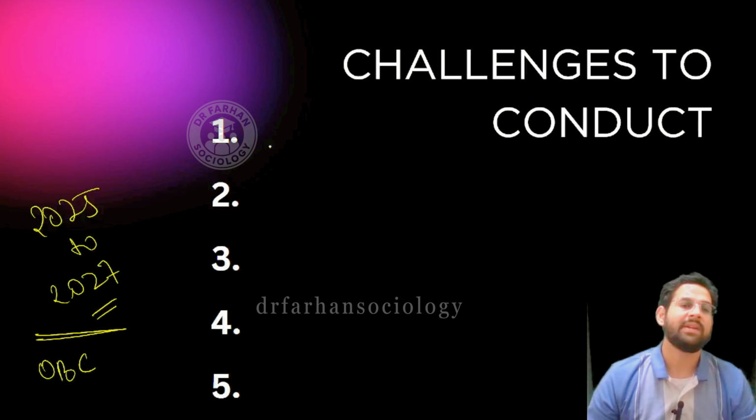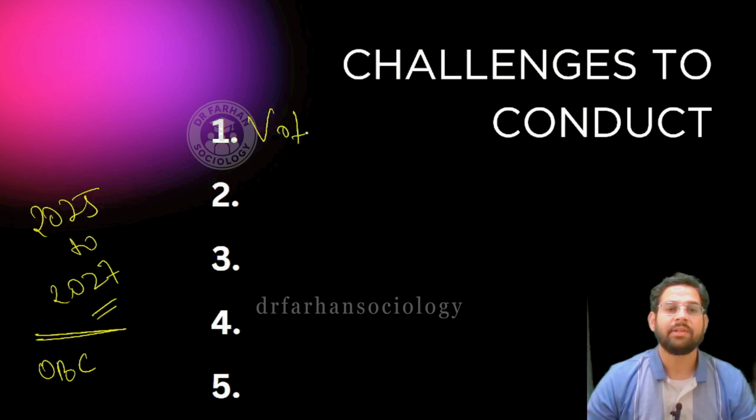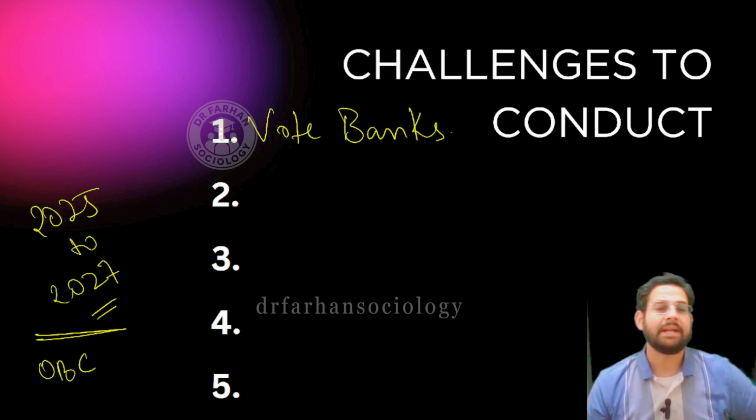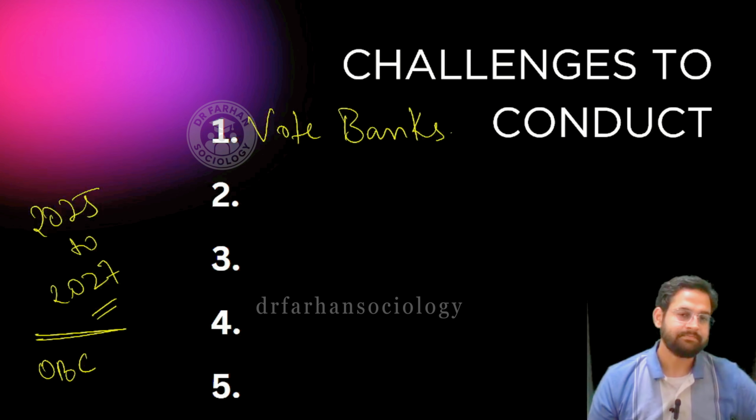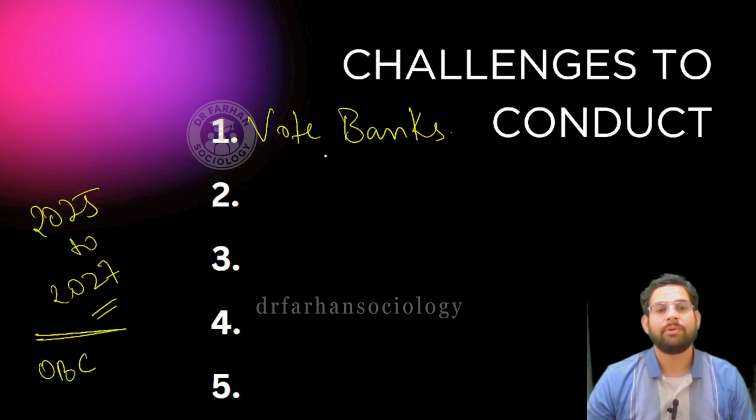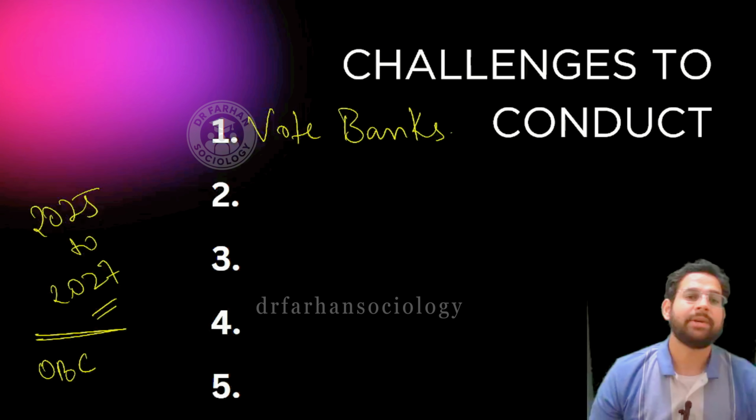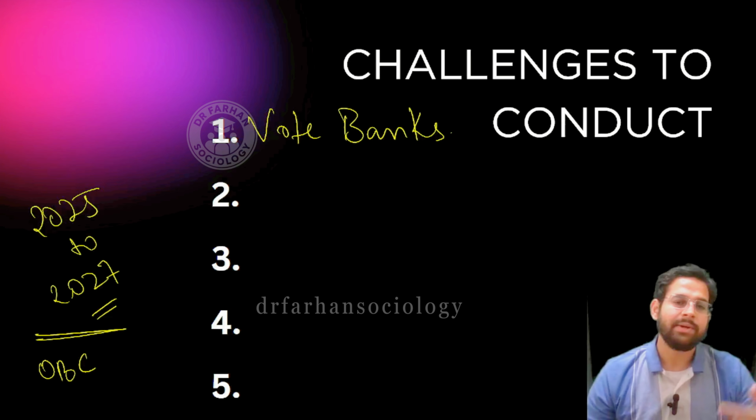The problem we have is that we are further creating vote banks in the Indian political system. There is a very popular saying that in India, people don't cast their vote, but rather they vote for their caste. So what we are going to see is that vote bank politics is further going to get proliferated. It is further going to get promoted.